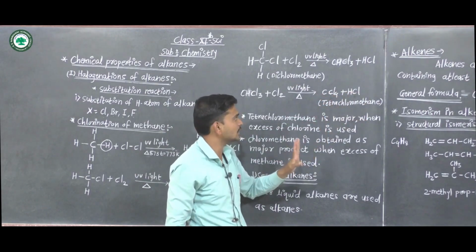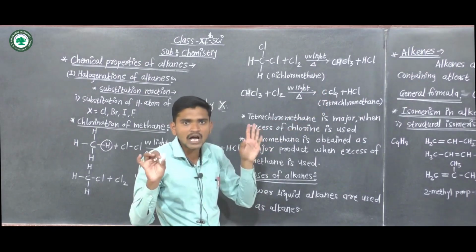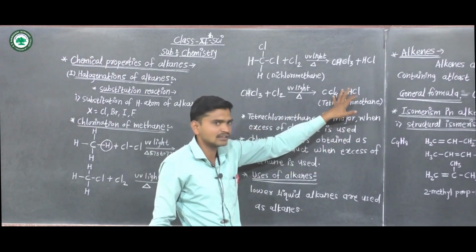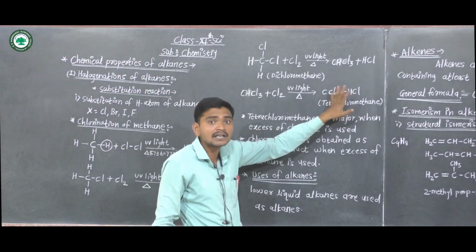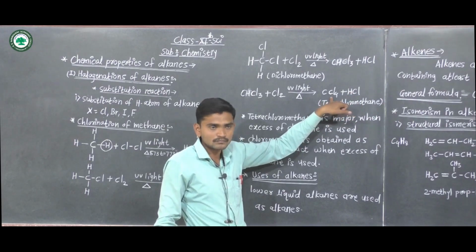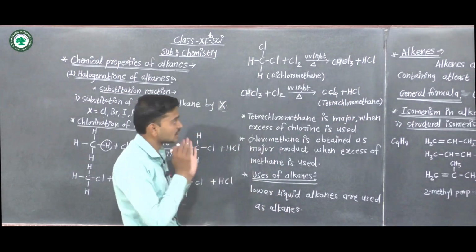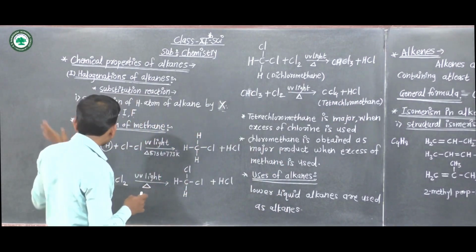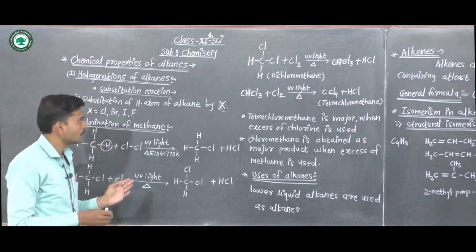All hydrogens in methane are replaced by chlorine, forming CCl4, carbon tetrachloride, plus HCl. This is the substitution reaction that occurs in halogenation of alkanes.